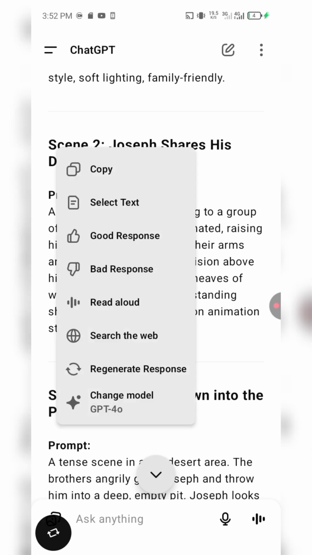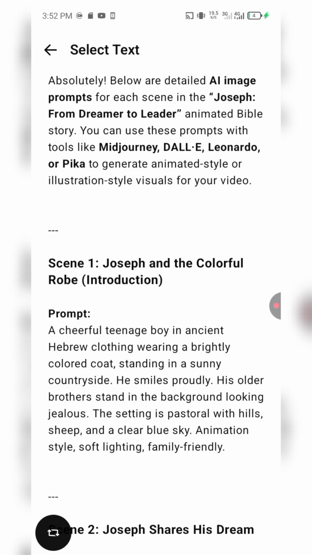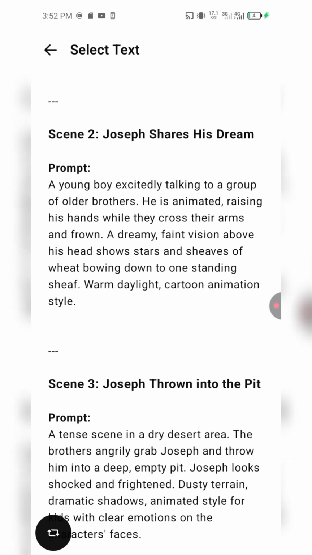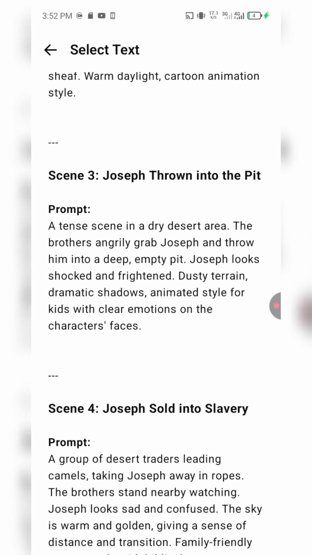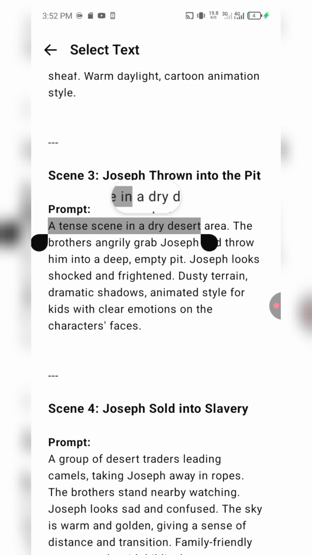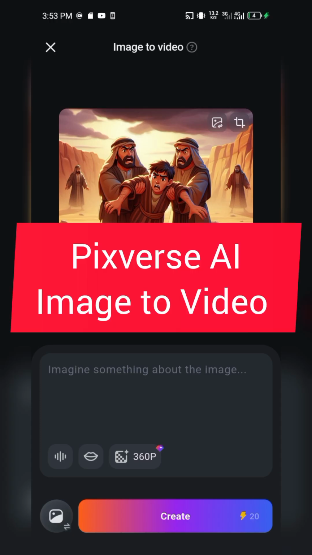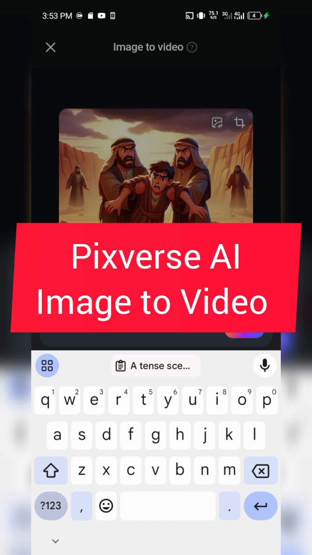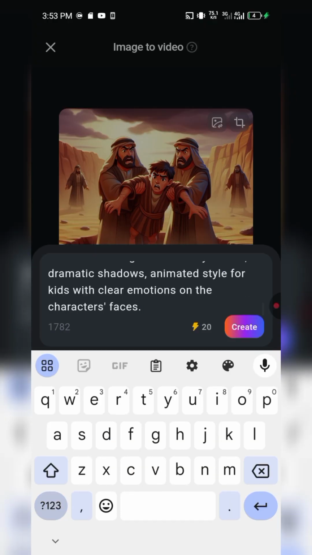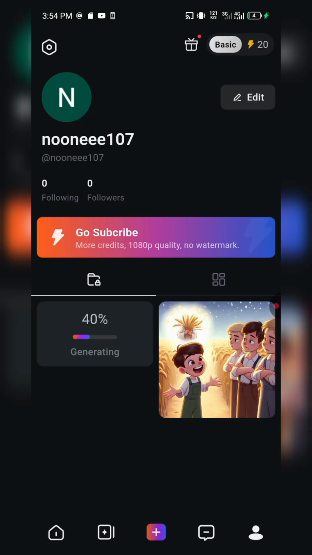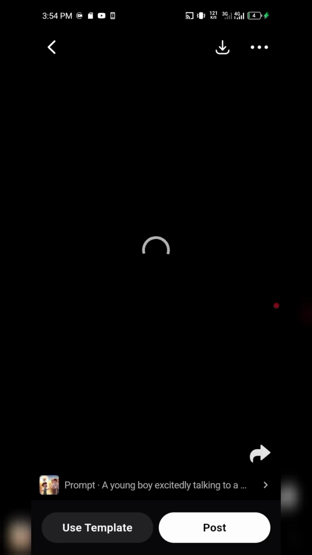To generate our animated video, we're still going to use that same prompt that we used for the image prompt. Okay, so now I'm still going to copy it and then come to Pixverse. This is the Pixverse app. I'm going to come here and just generate an animation for it. Okay, so now let's see how it goes.